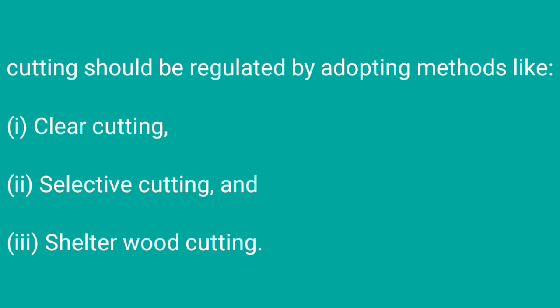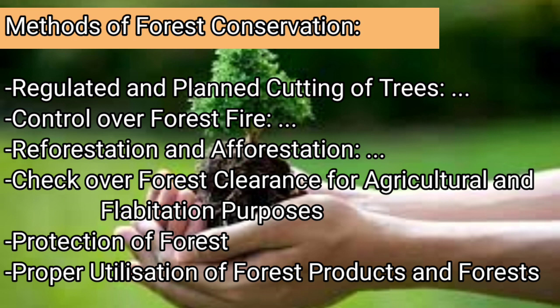Selective cutting, only the mature trees, the old trees should be allowed for cutting or the harvesting of timber. Shelterwood cutting is stepwise: first the useless trees, then the medium variety, then the good varieties of the trees should be cut. Control over the forest fire.